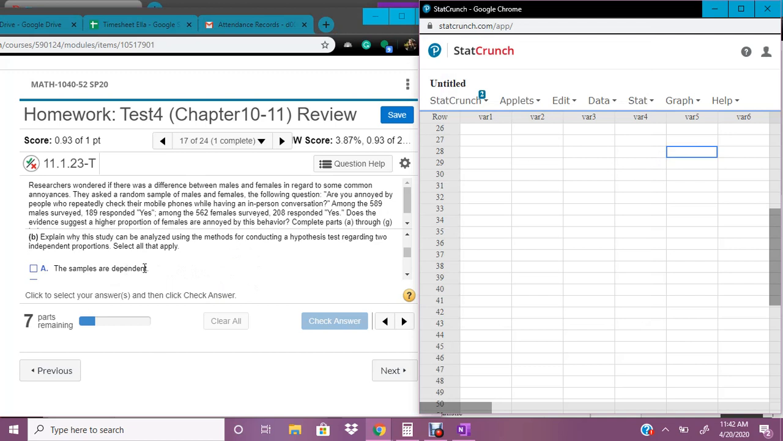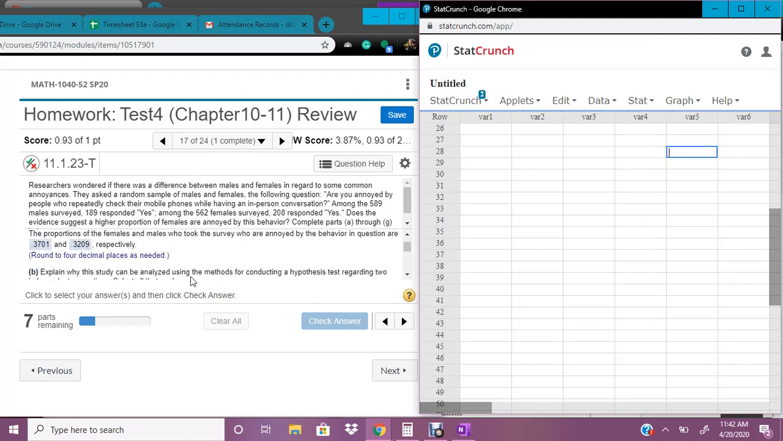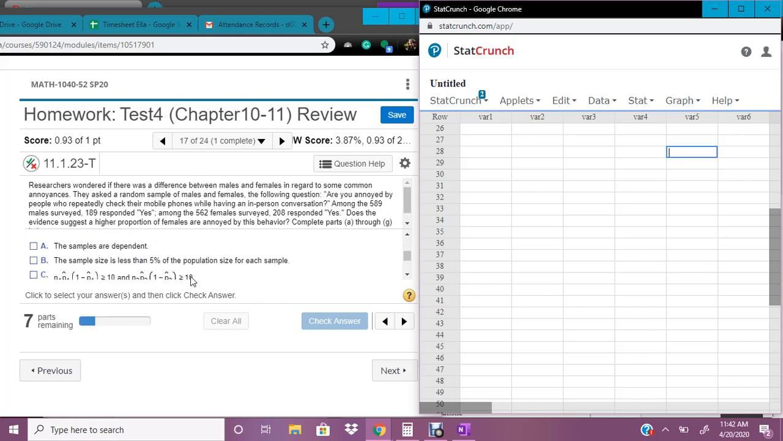It asks if the samples are dependent, and I'll skip to the bottom where it says independent. So we have to decide if it's dependent or independent. Basically, what a male says to this question has no effect on what a female says. We're just seeing if there's a difference at all, but it's not like we're asking the same people 5 years later or something like that. That would be a dependent sample, but it's going to be independent.